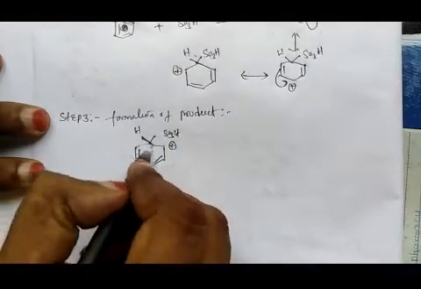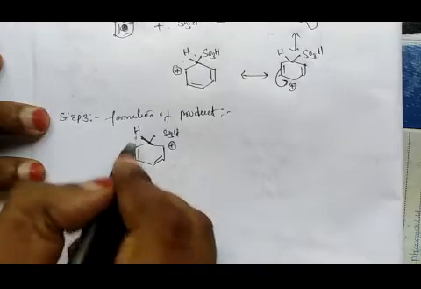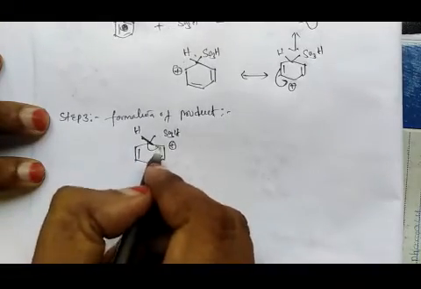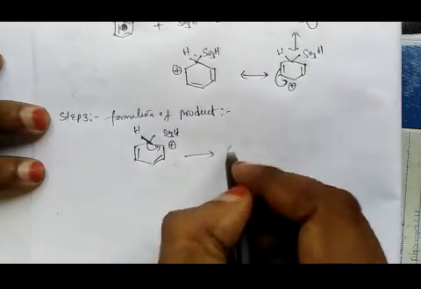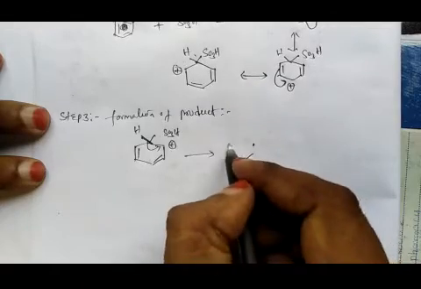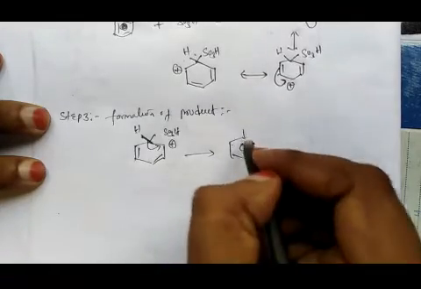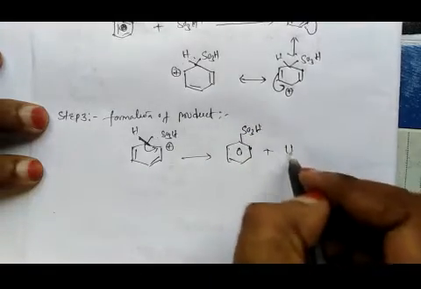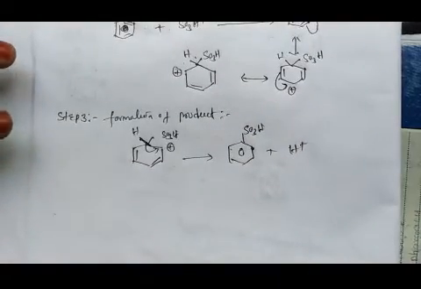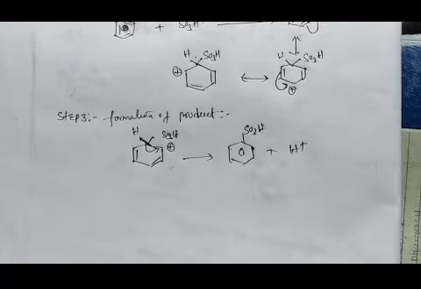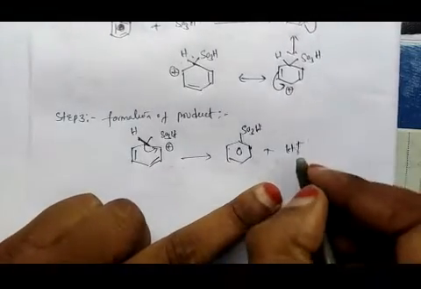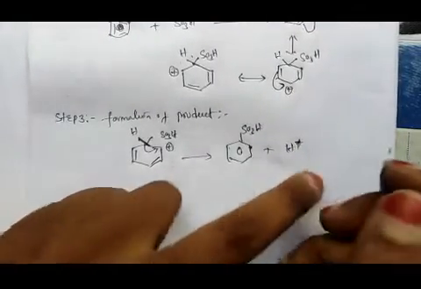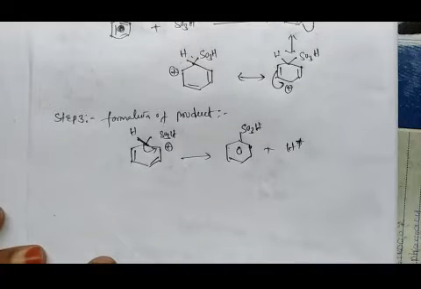The electrons in this carbon-hydrogen bond shift here and we will get the electrophile-substituted product, SO3H, and H plus will be eliminated. H plus is not a hydrogen atom, it is called a proton, with no electrons in this H plus. So this is the third step.